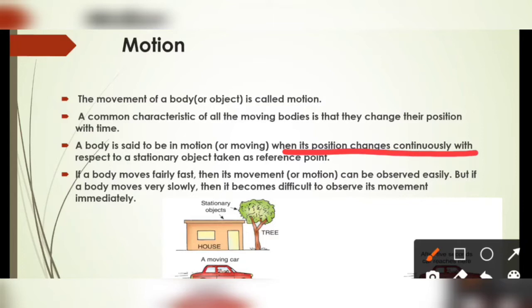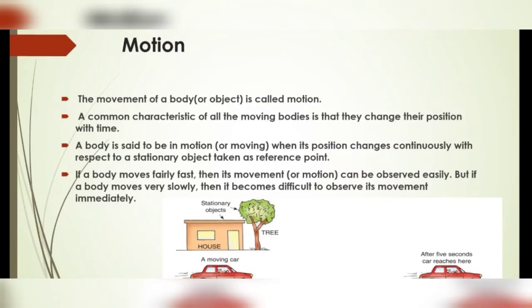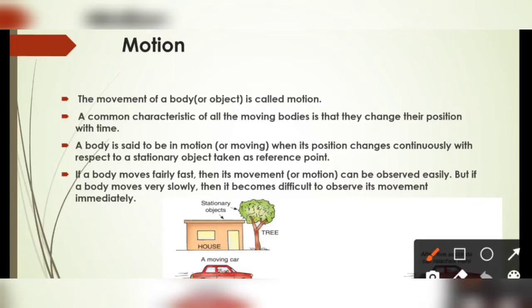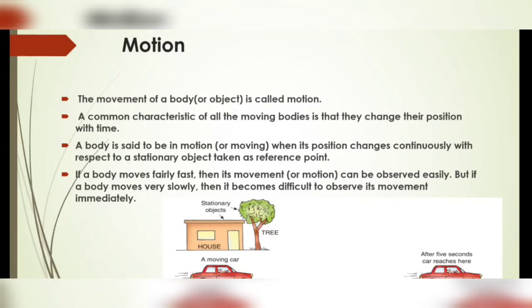But for describing a motion, we always need a fixed point, an origin, an observer, or a reference point. For example, this car is moving, and after 5 seconds it reaches over there. But if I am at point B and the car stops there, then for me it will be at rest.